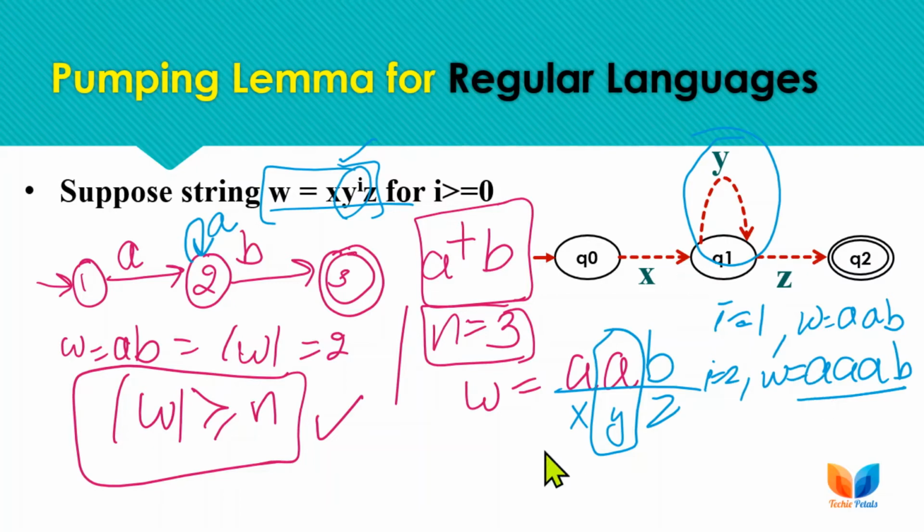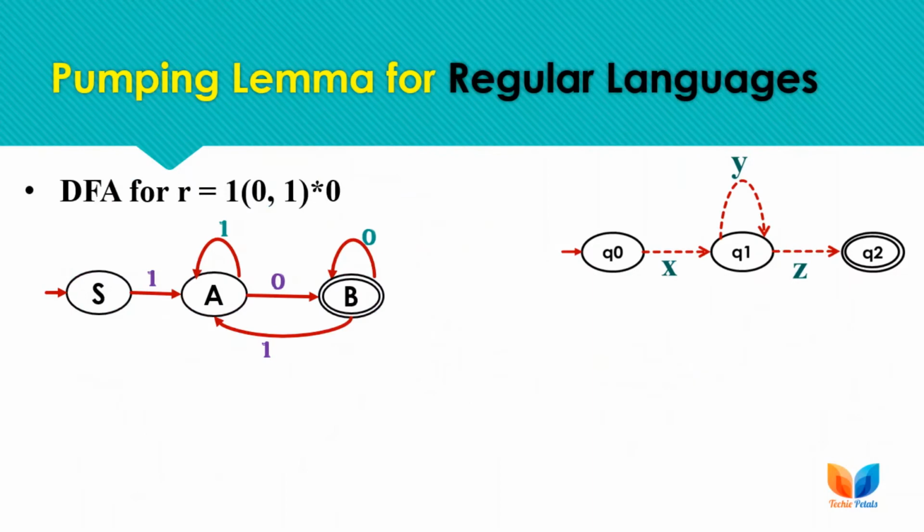As the definition was saying, we need some part to be iterated any number of times and the string must belong to the language, and if this condition fails, then the language is not regular. So here we can iterate a any number of times; if we iterate a 10 times, the string still belongs to the language, so we can say that the language is regular. Let's check the rules of this pumping lemma with an example.